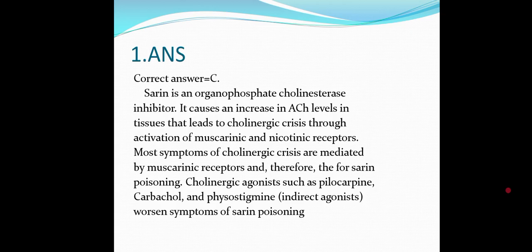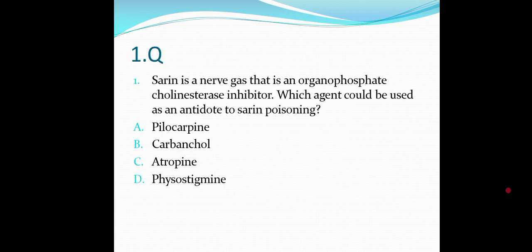So, what will be the answer? It should be anticholinergic. The anticholinergic which was given in the options was atropine. Pilocarpine is the direct agonist, carbachol is the direct agonist, and physostigmine is the indirectly cholinomimetic drug by inhibiting the cholinesterase, which is an enzyme which actually metabolizes acetylcholine.